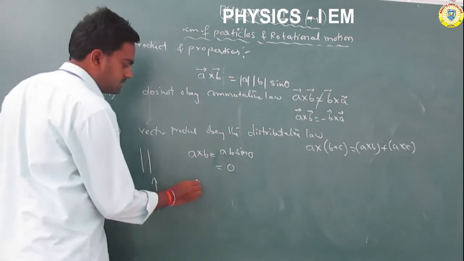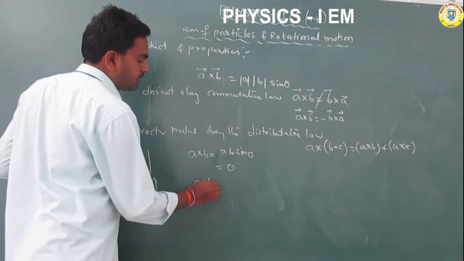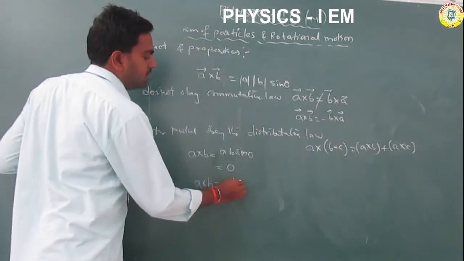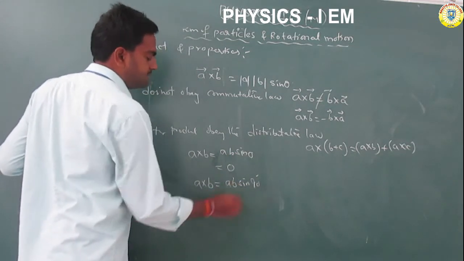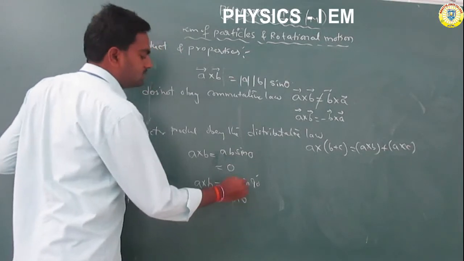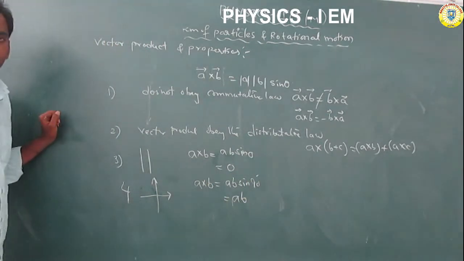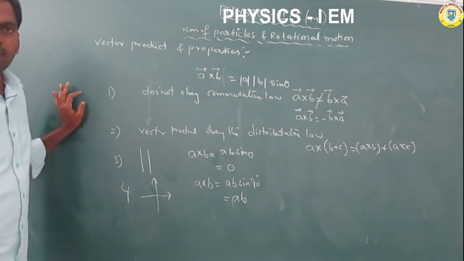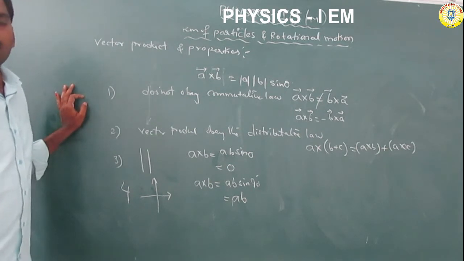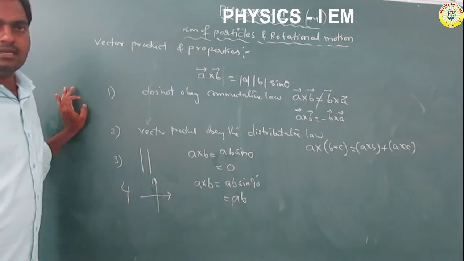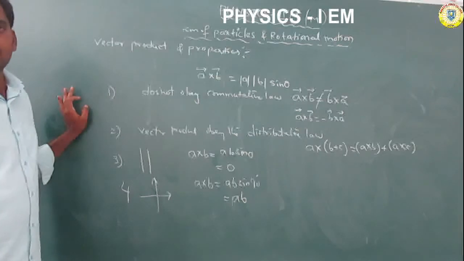So A cross B is equal to AB sin 90 degrees. Sin 90 is equal to 1, so it is AB, which is called the maximum. So the vector product of two perpendicular vectors is taken. Normal vectors are perpendicular vectors, so the vector product is maximum.